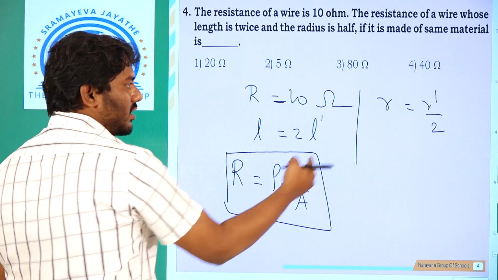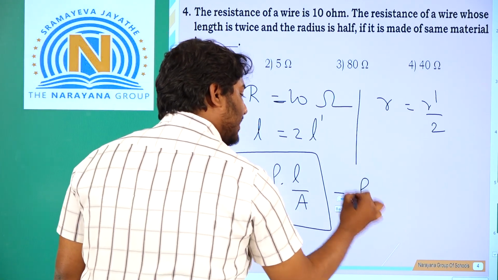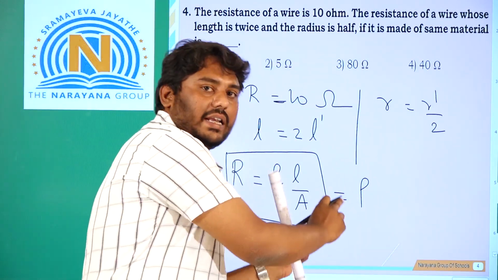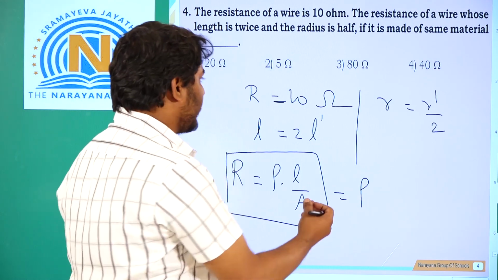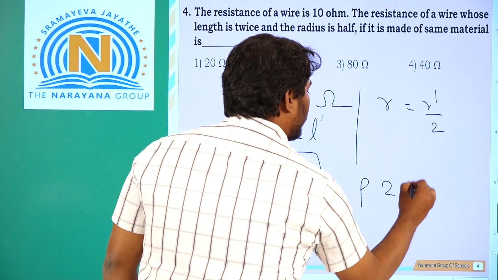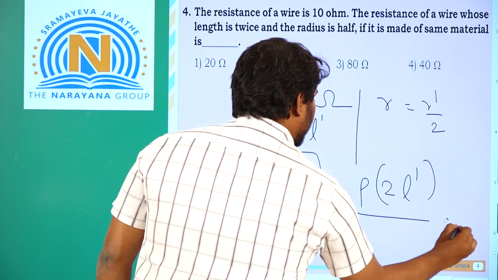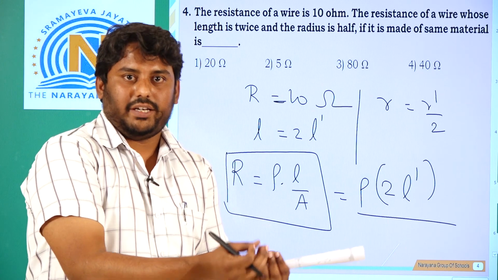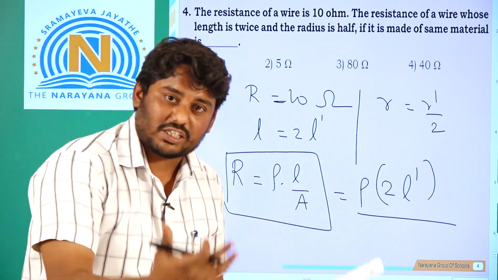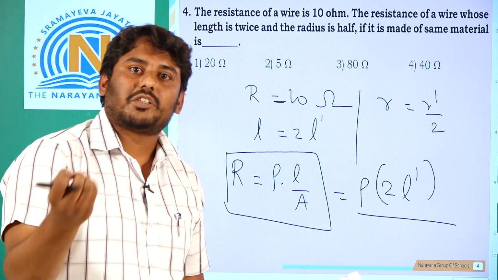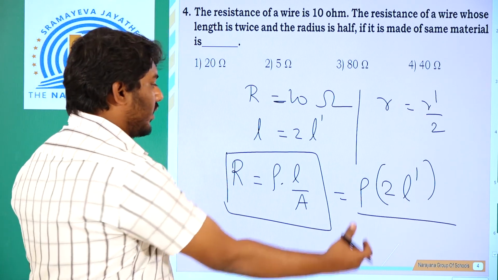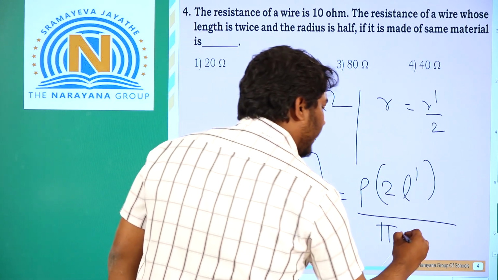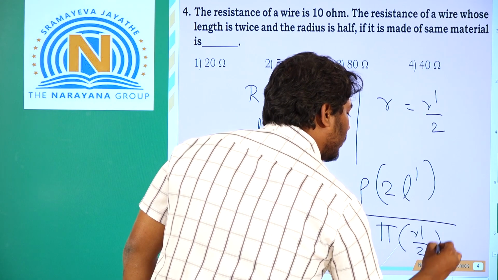Now we have to compare this with this. Resistivity will be the same because they are considering the same material, but what is changing? The length as well as the area. Length is simply 2 into L, and what about area? The cross-sectional area of the wire is a circle, and the area of a circle is pi into R square. In the place of R, we need to write R dash upon 2 whole square.